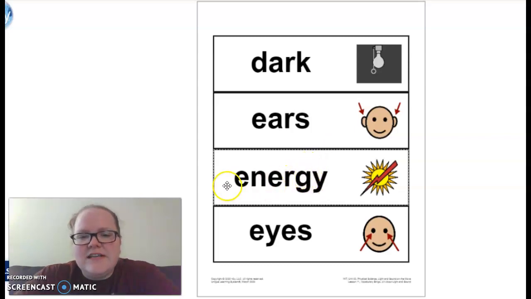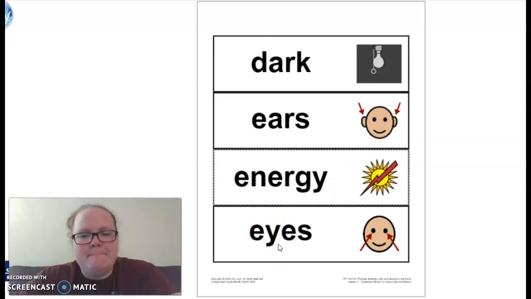The next word is energy. Your turn. Energy is usable power like heat and electricity, and we get energy from the sun, which gives us heat. So when you're outside and the sun is shining on you, that is the energy from the sun giving you heat. Energy. The next word is eyes.